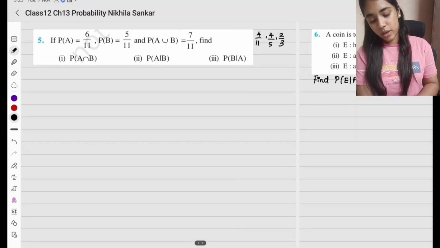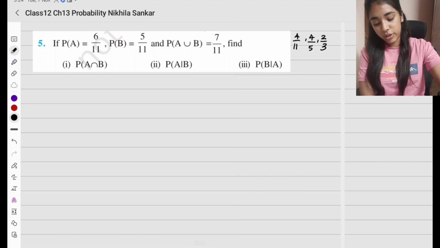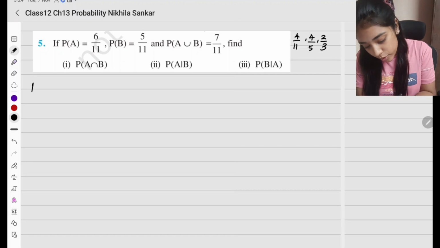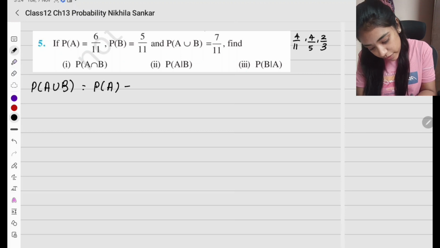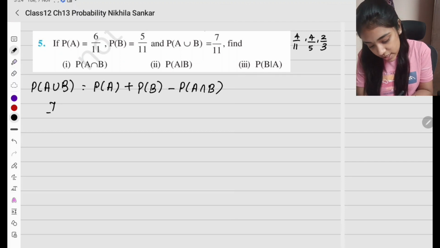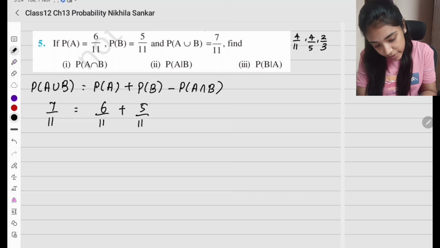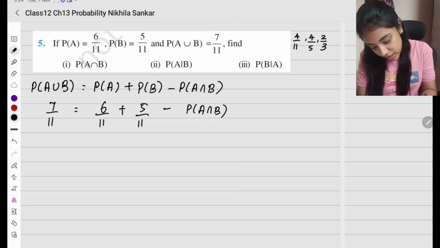Question number 5. Probability of A is given, B is given, union is given, and we have to find the intersection. Okay. So first, what are we going to do? Probability of A union B equals probability of A plus probability of B minus probability of A intersection B. So this is 7 by 11 equals 6 by 11 plus 5 by 11 minus probability of A intersection B. This is what they ask us to find.